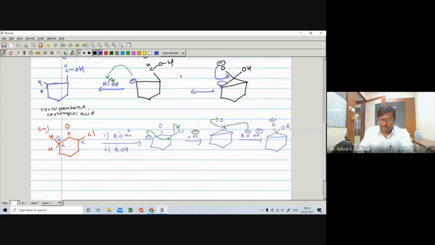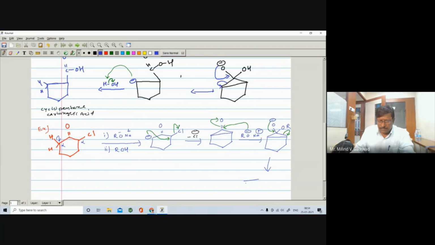Here, what happens? Either you can open from the right side or the left side. In the previous case, I have opened by the right side. Here I will open from the left side. So this sigma bond will open on this carbon. This C becomes negative, and this carbon becomes positive. So this negative will shift on this sigma bond, and there is a formation of double bond, and it will convert into corresponding product like this one.